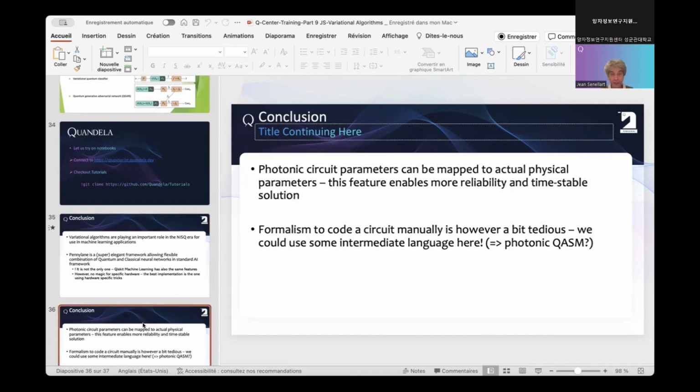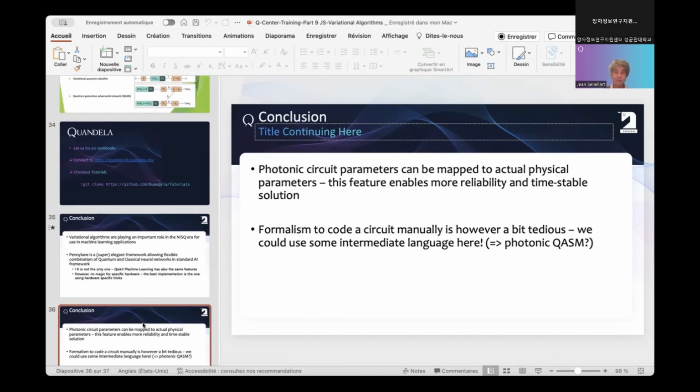So for photonic, the thing again to remember is that the parameters that you are training against are physical. So it's really the parameters of the chip that are controlled by voltage on the control layer of the processor, that are turned into heat, into current in the chip.